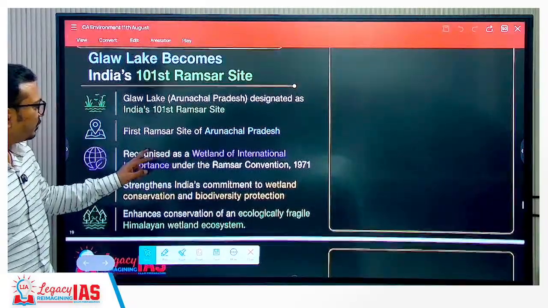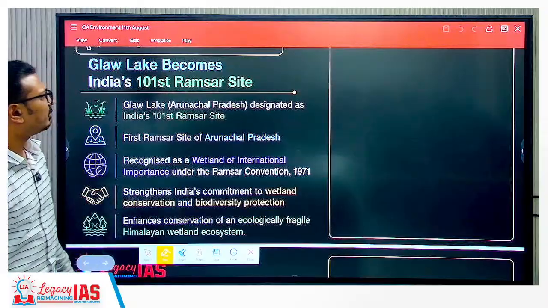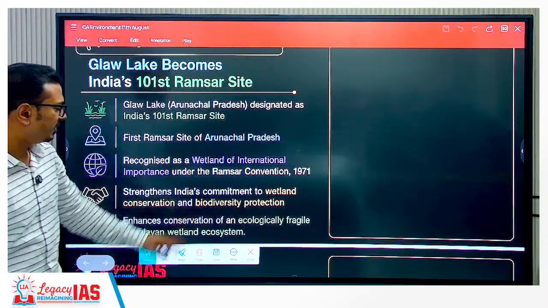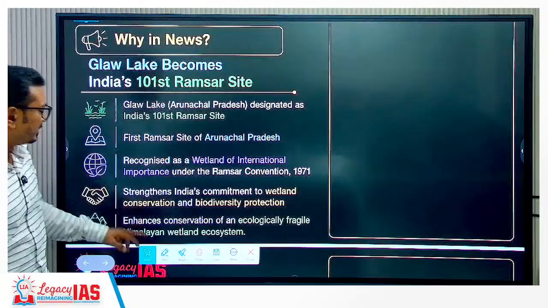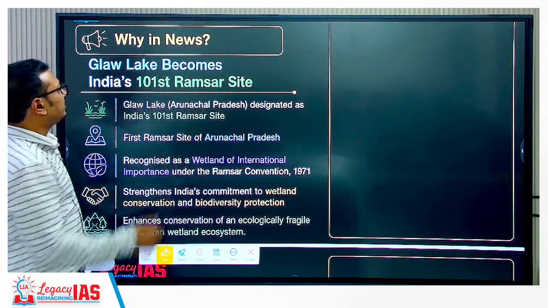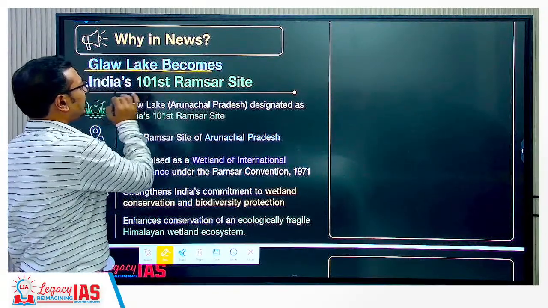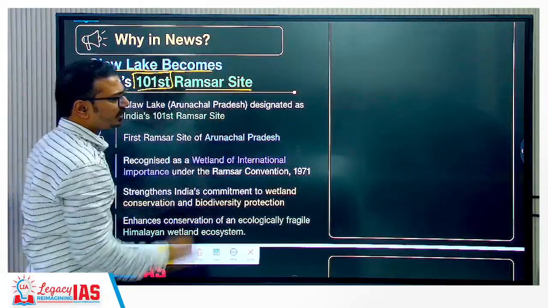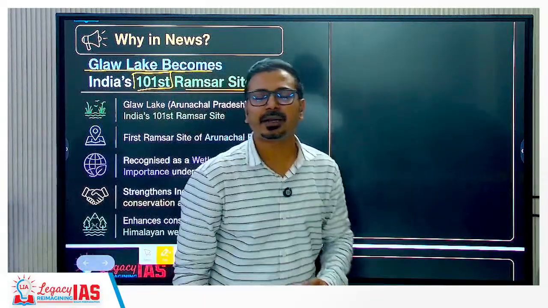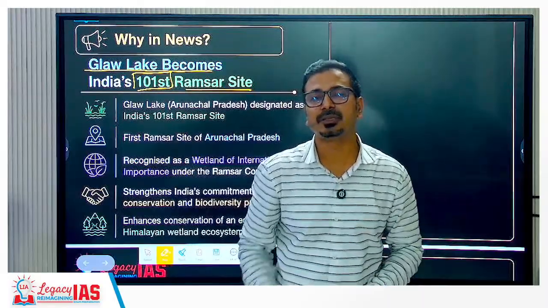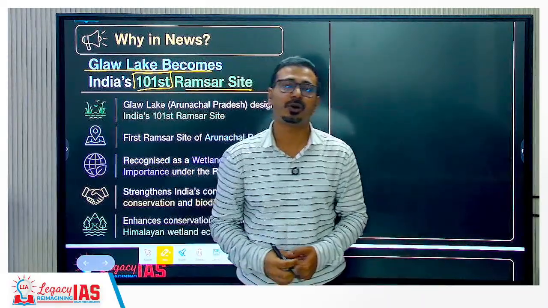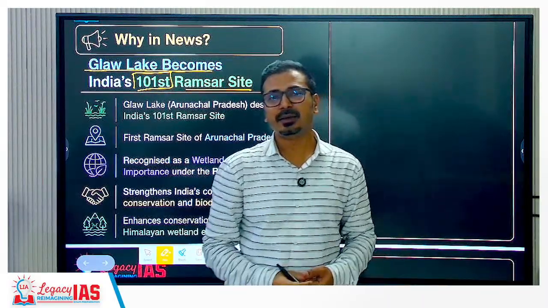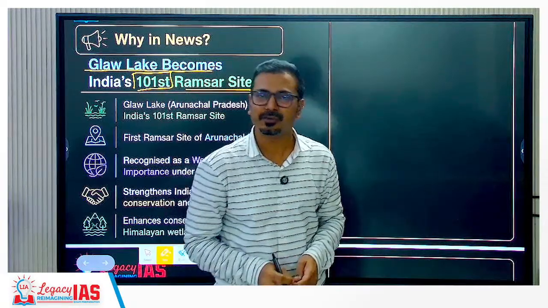And this is one more important topic for our examination, especially for the prelims examination. What is that? Glow Lake becomes India's 101st Ramsar site. Where is this Glow Lake located? It is located in Arunachal Pradesh. Till date, Arunachal Pradesh was not having any Ramsar site. We will talk about the Ramsar site and Ramsar Convention also.